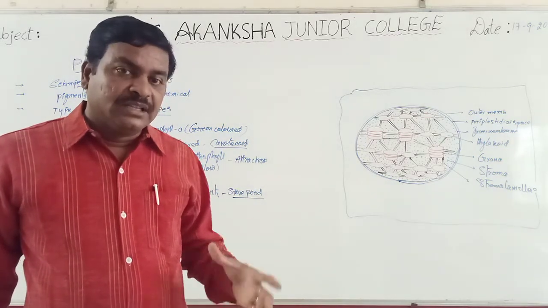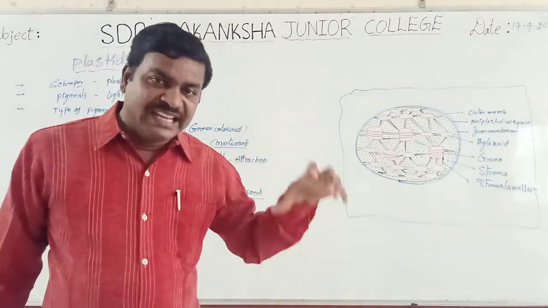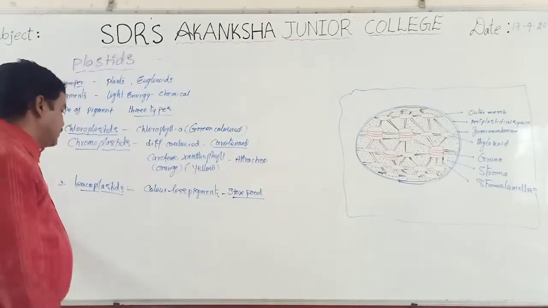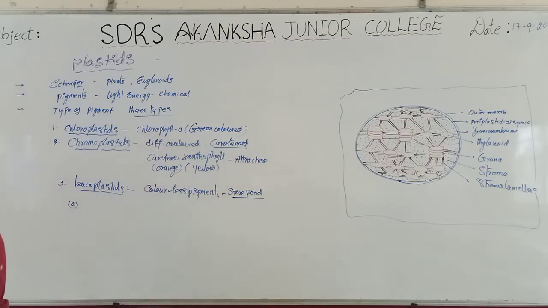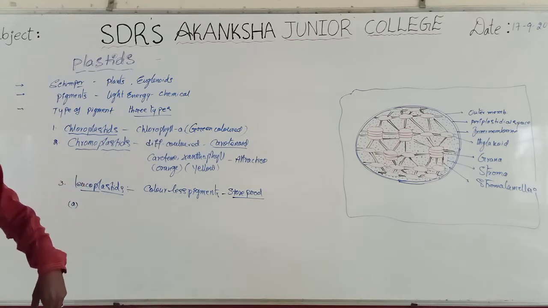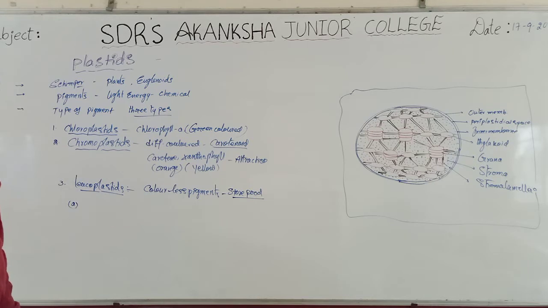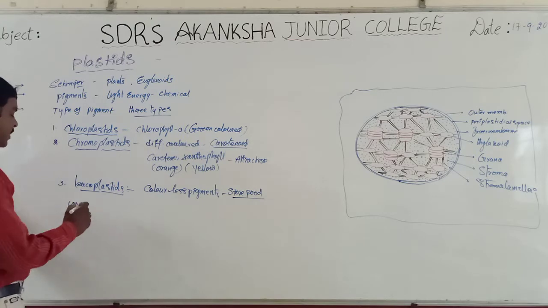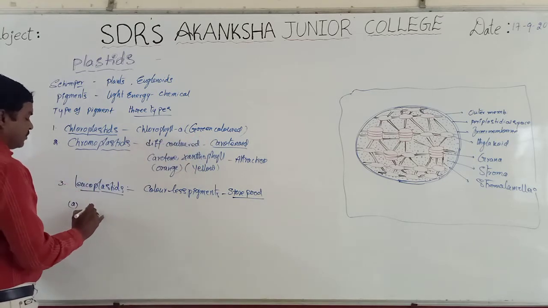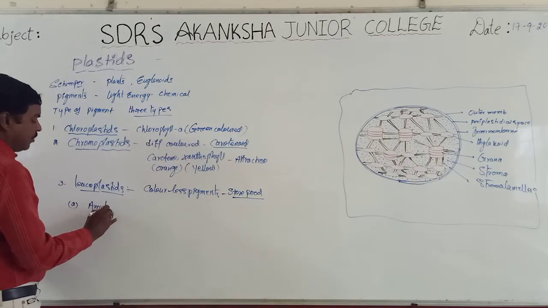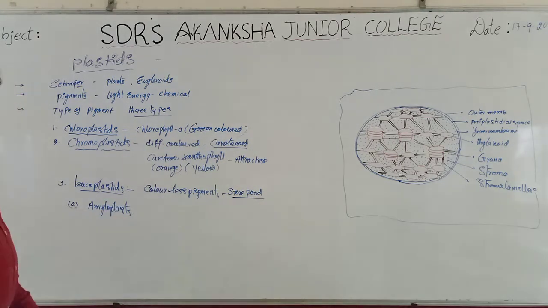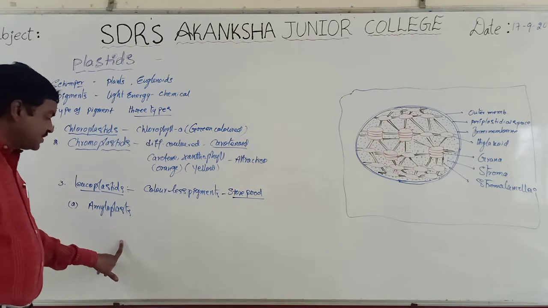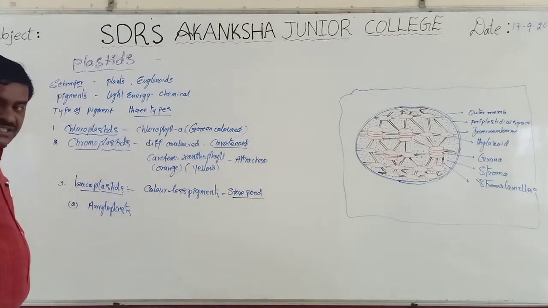Depending upon the type of food material stored inside, leucoplastids are divided into total three types. The first type of leucoplastids are called amyloplasts. First type of leucoplastids are amyloplasts.